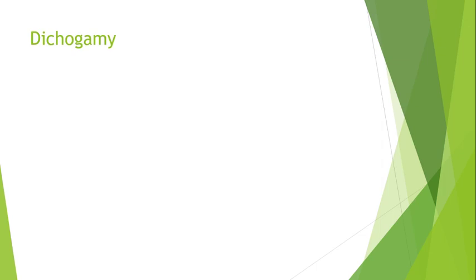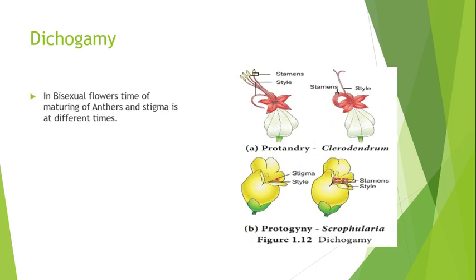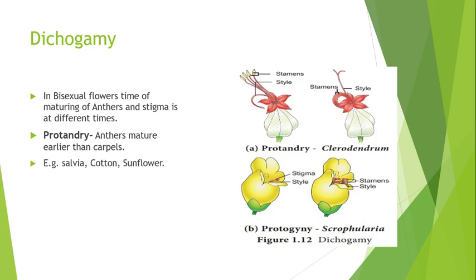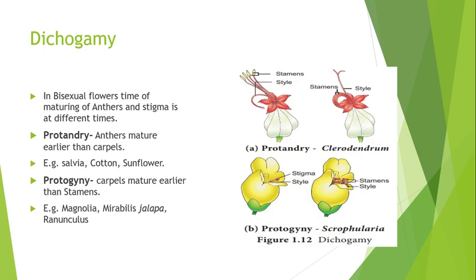Dichogamy means in bisexual flowers, the time of maturing of anthers and stigma is at different times, and they are of 2 types. Protandry, androecium maturing first. Anthers mature earlier than the carpels. Example, in salvia, cotton, sunflower. And protogyny, gynoecium is maturing earlier, that is carpels mature earlier than stamens. You can see both the examples of protandry and protogyny clearly in the 2 diagrams. Examples of protogyny are magnolia, mirabilis jalapa, ranunculus, etc.